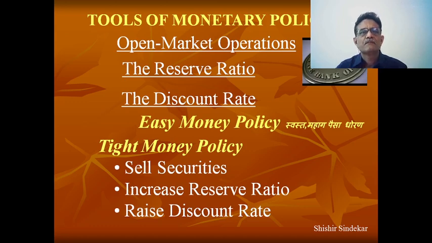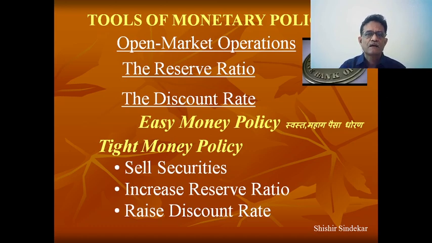Imagine that there is a lack or less supply of onions in the market. There is less supply of onion and demand is more, so the price of onion will go up. Similarly, if the supply of onion is more and the demand is less, then naturally the price of onion will go down. The same thing happens in the money market also.